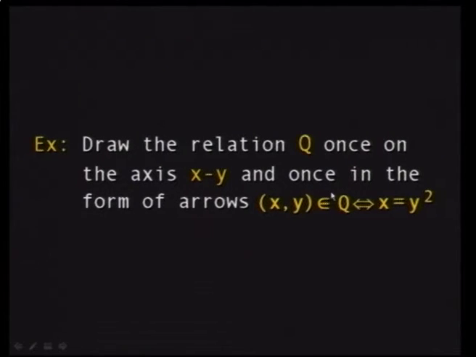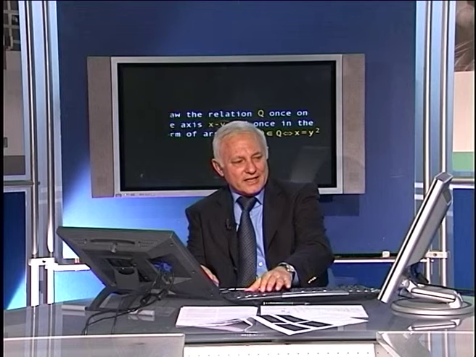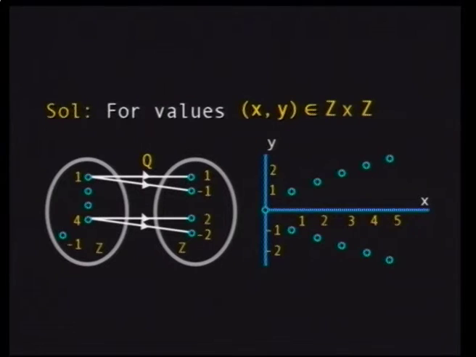For example, you have here another example. You want to draw a relation Q on the orthogonal axes X and Y, such that Q satisfies the relation X equals Y squared. X equals Y squared is again a parabola, but open to the right-hand side. Here it is. Of course, you can choose the sets A and B to be the set of natural numbers, or you can choose the set of integers, for example.